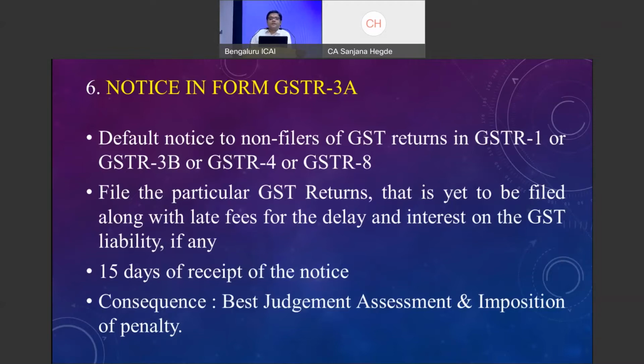But if the returns are not getting filed, the department is going to get a time of 5 years from the due date of filing of annual return for that particular period to pass an order. I'll repeat, the department is going to get 5 years from the due date of filing of annual return for that financial year to pass an order under this particular GSTR 3A's notice.